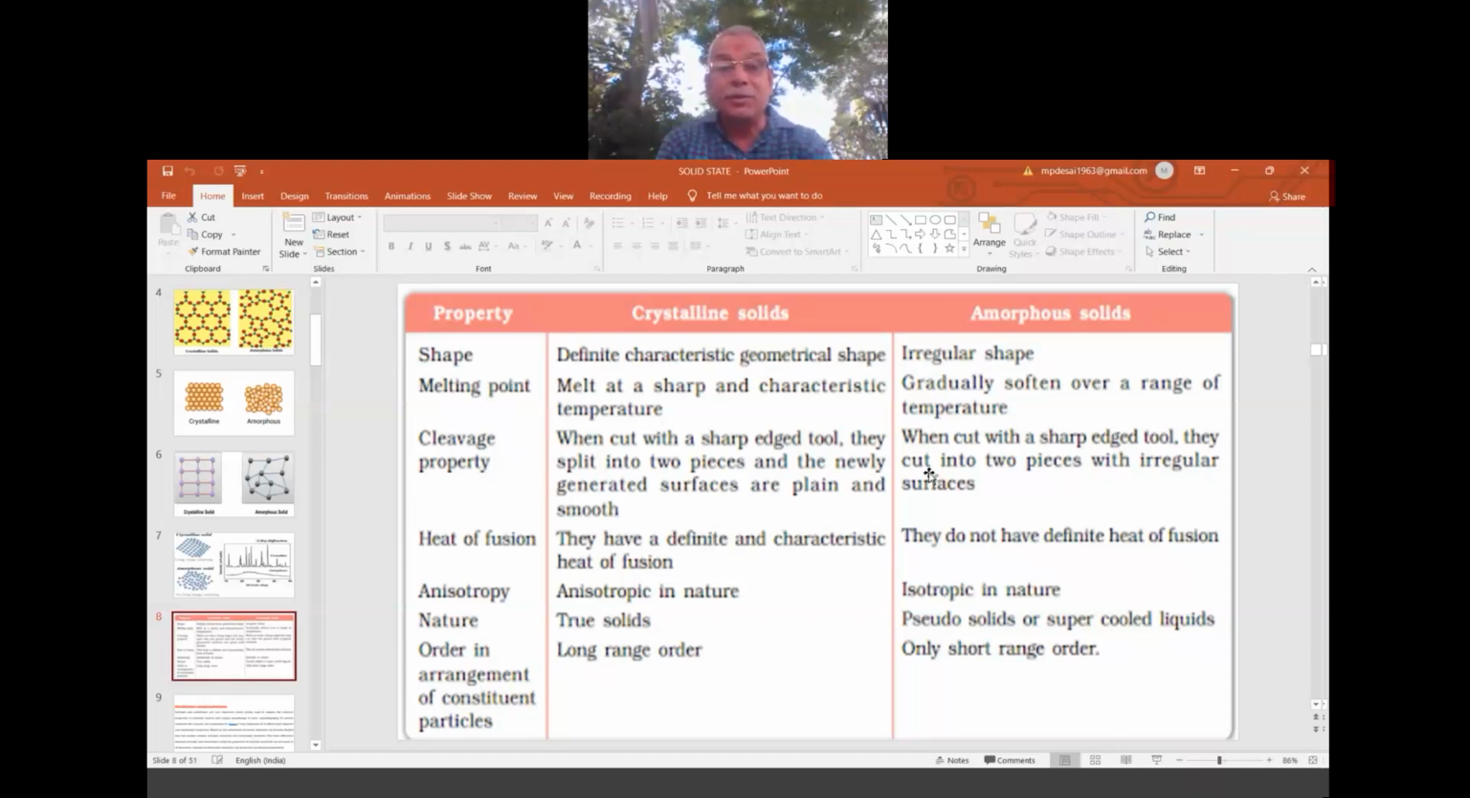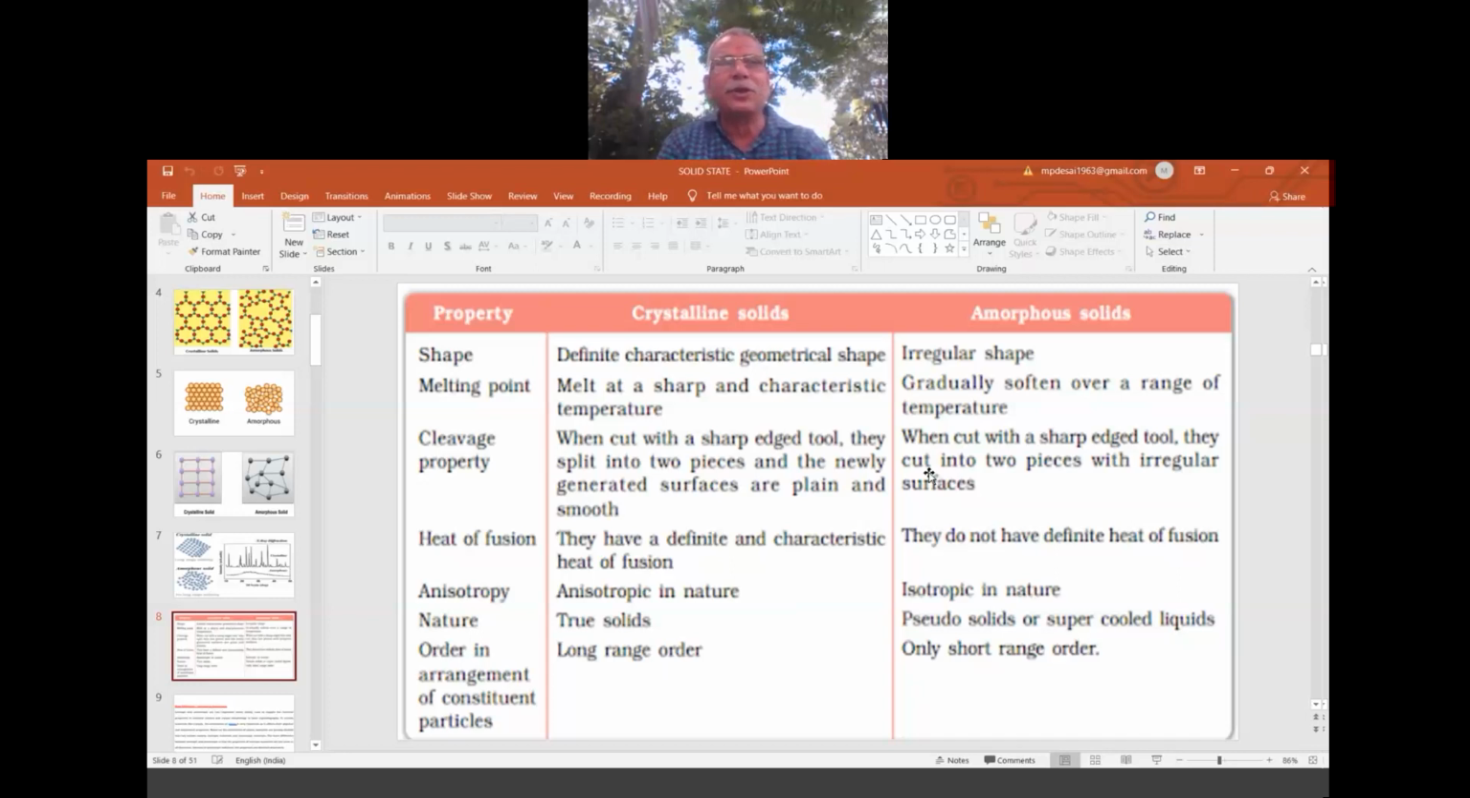Cleavage property, that is the cut property. You can cut amorphous easily. But to cut the crystalline, you can cut at a particular angle because the arrangement is there. Where a gap is there, you can cut it. In the case of amorphous, they are very soft. You can cut from any angle. That is the meaning of cleavage. Next, melting point.